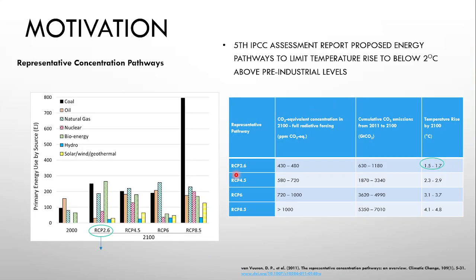So there are representative concentration pathways. Okay, the Intergovernmental Panel on Climate Change came up with these pathways wherein you can, just a second.